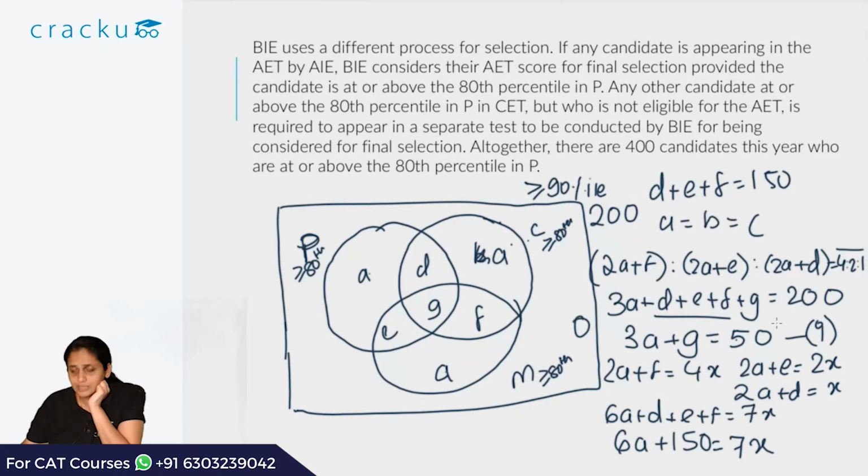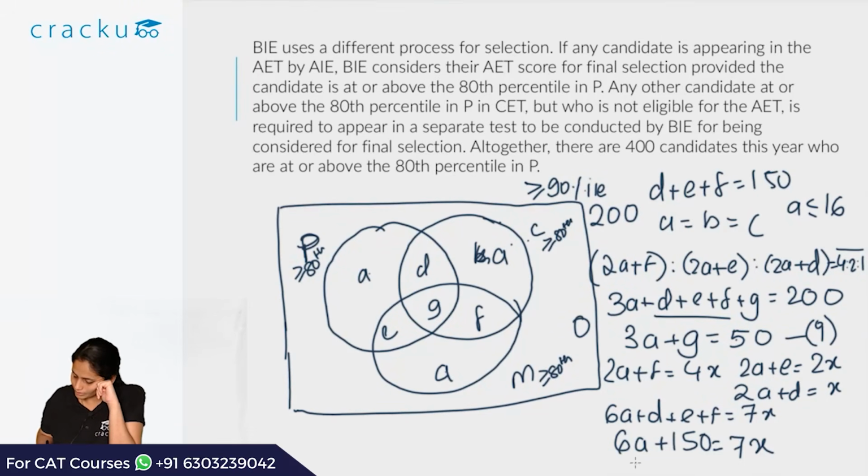We also have 3A plus G is equal to 50. Since these values cannot be negative, the lowest value that G can take is 0. When it's 0, 3A is 50, which is not an integer; A has to be a positive integer essentially. So G cannot be 0. So the min value G can take is G equal to 2. And when G is equal to 2, 3A is equal to 48 and A is equal to 16. So the max value A can take is less than or equal to 16.